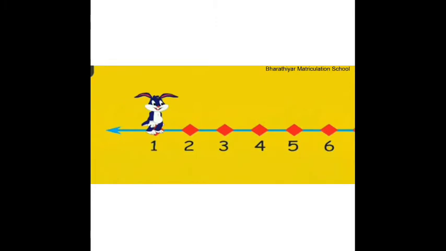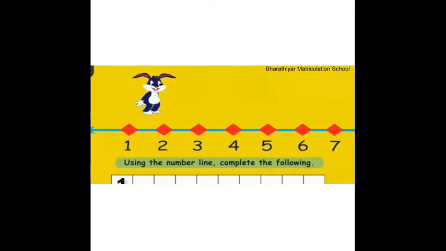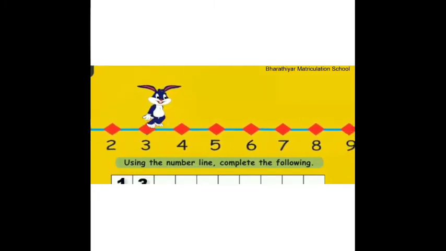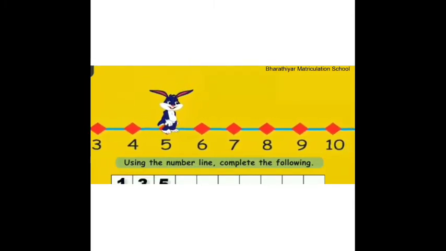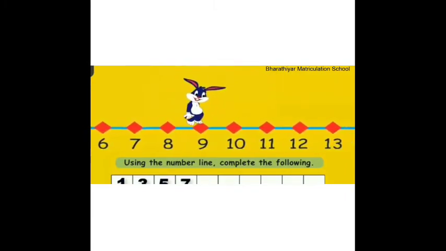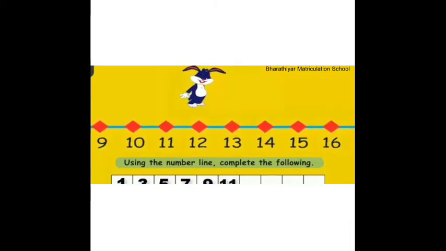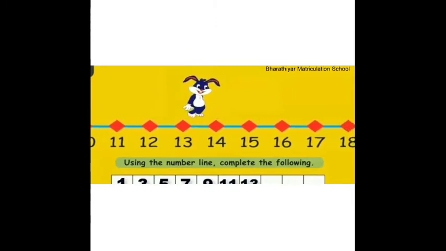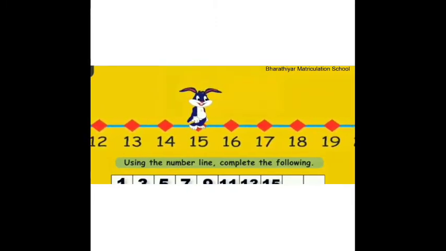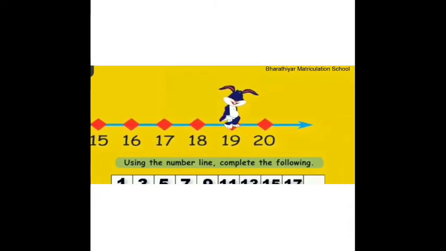Dear students, shall we write the numbers where the rabbit is going to skip jump by 2's forward? 1, 3, 5, 7, 9, 11, 13, 15, 17, 19.